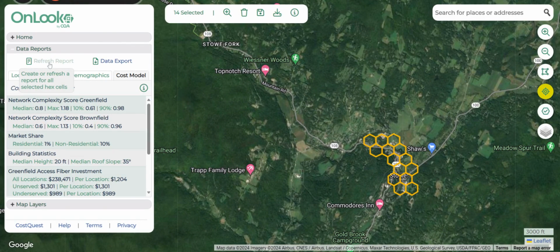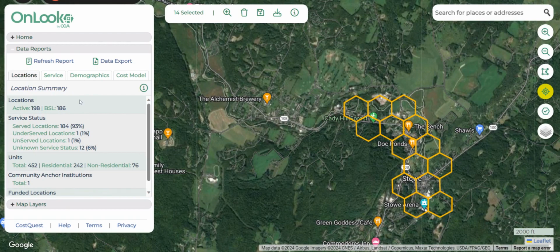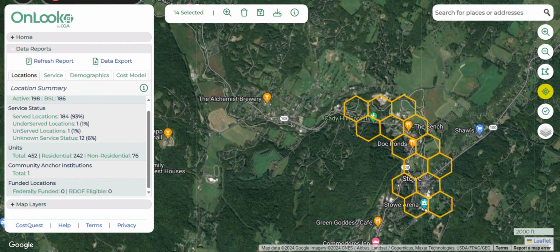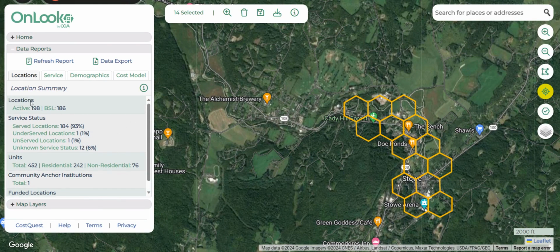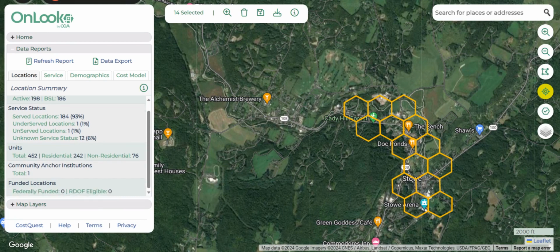side panel. And this will pull up a summary of all of the information for the locations included inside this hex selection area. So the number of locations, the service status to those locations, units, and if any of these locations are considered federally funded by existing programs.